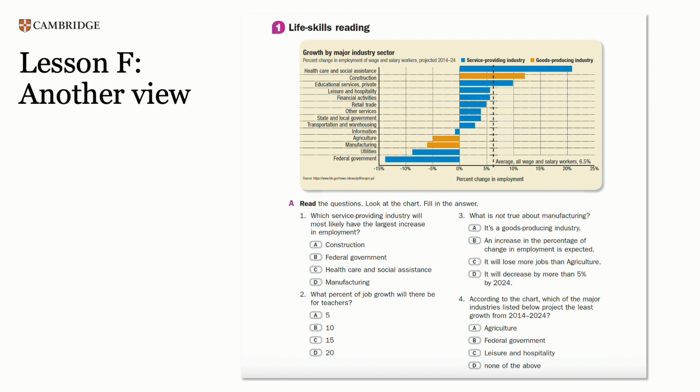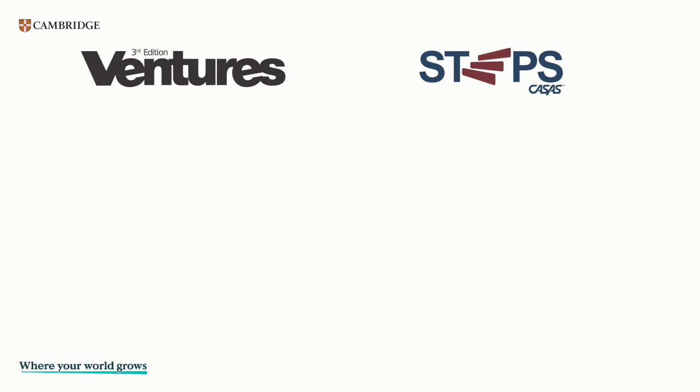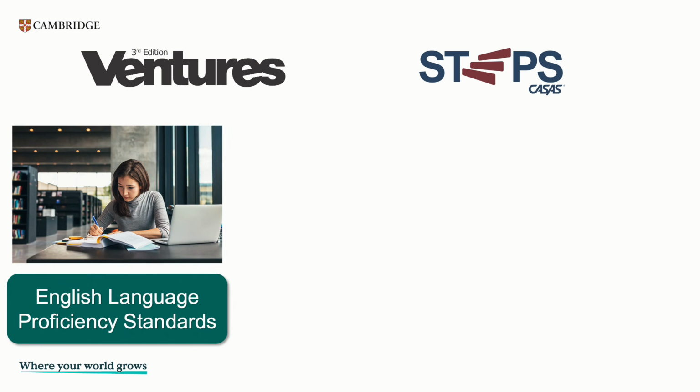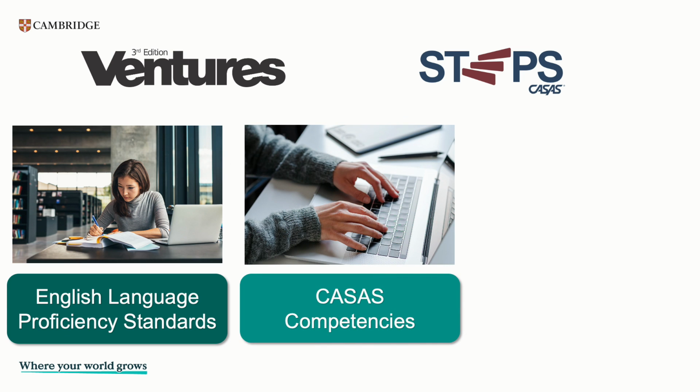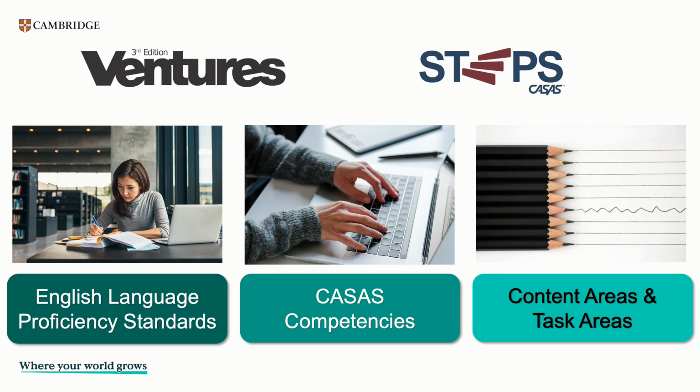Lesson F, Activity 1. This reading activity features a chart similar to the ones that will appear on STEPS reading. Students interact with the chart by answering questions about its content and meaning, something they will have to do on the test. So far, we've seen how Ventures prepares students for success on CASAS STEPS through its in-depth coverage of the English language proficiency standards in every unit, its correlation to the CASAS competencies in every lesson, and the inclusion of the CASAS content areas and task areas throughout.